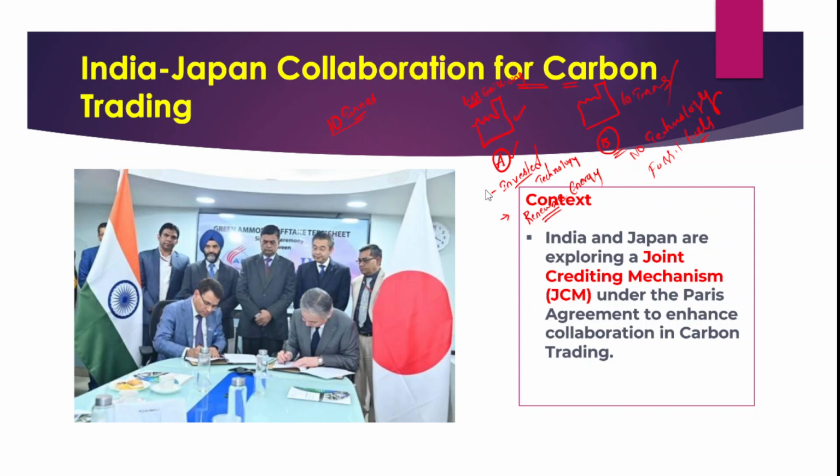Since industry A invested in technology that resulted in energy efficiency, and it has also been using renewable energy, industry A is generating only 5 tons of carbon emissions per annum. But industry B has not invested in technology and is using fossil fuels heavily, so it has been emitting 15 tons of greenhouse gas emissions into the atmosphere.